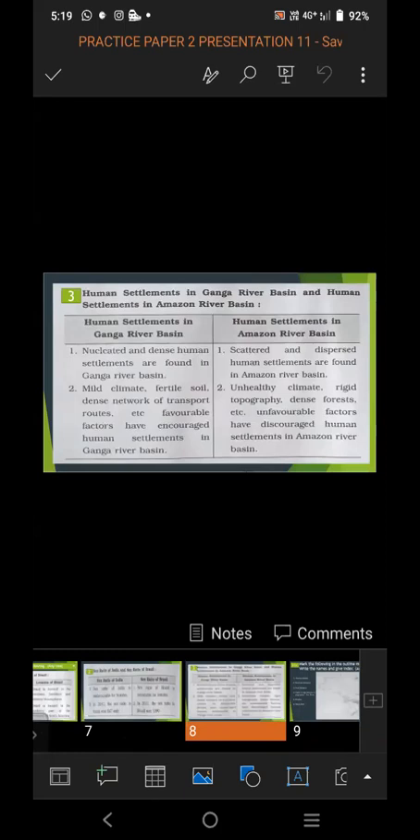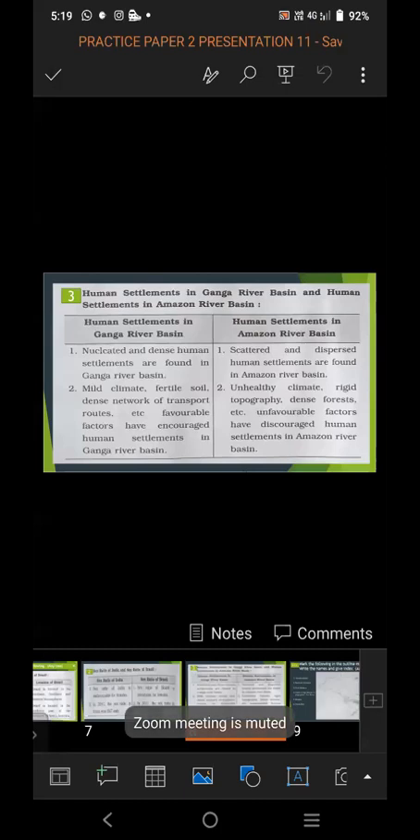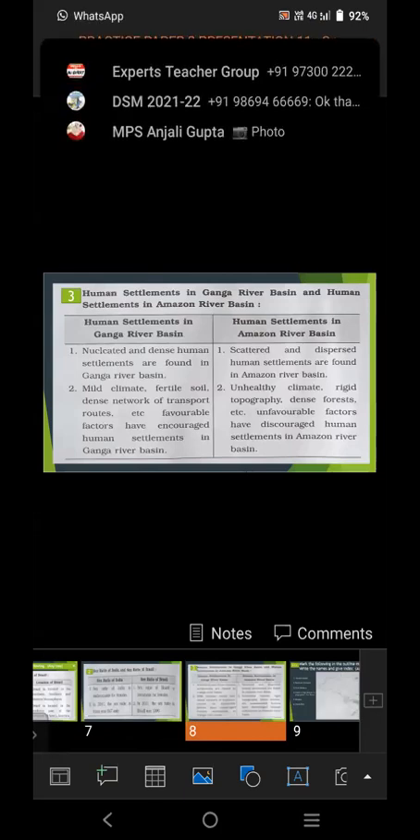The third differentiation is between human settlement in Ganga River Basin and human settlement in Amazon River Basin. Here also minimum 2 points you have to write. It is of 2 marks. So human settlement in Ganga River Basin: nucleated and dense human settlement is found in Ganga River Basin. Scattered and dispersed human settlement is found in Amazon River Basin.